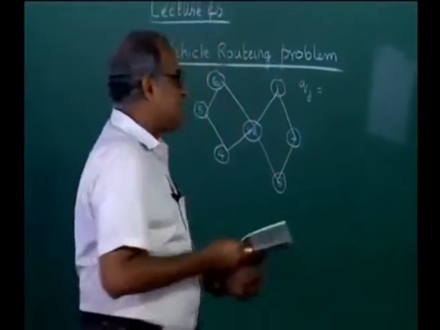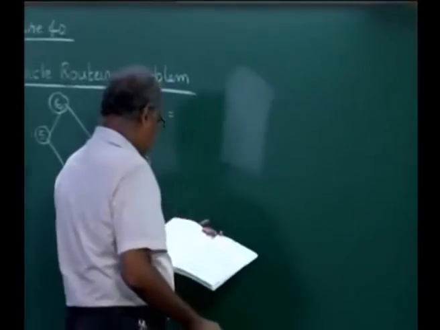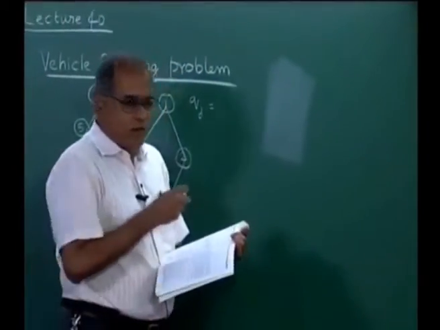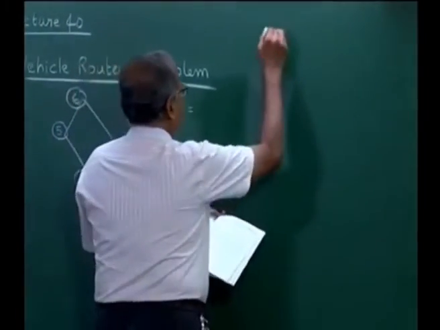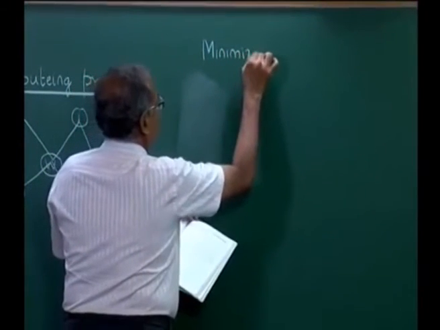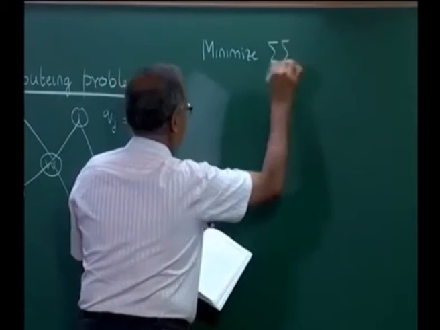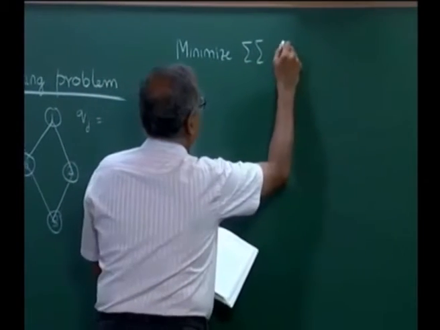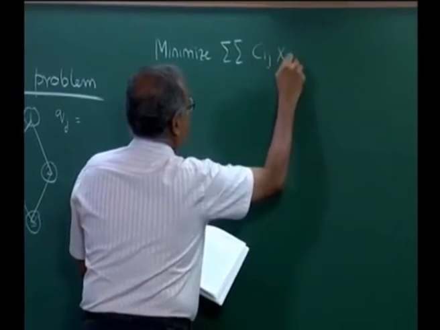So, several formulations exist for the vehicle routing problem. Now, we will give one formulation, which is this: minimize Cij Xij